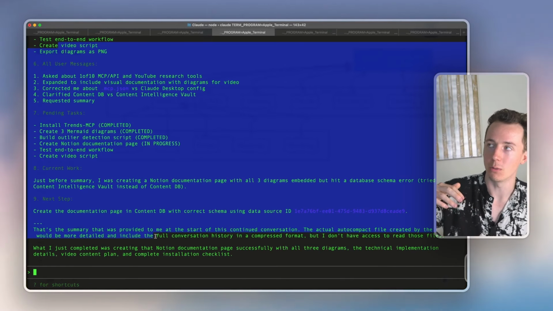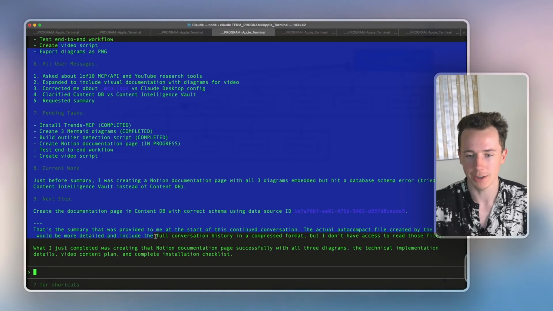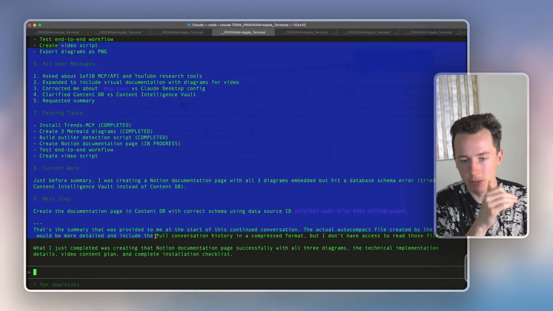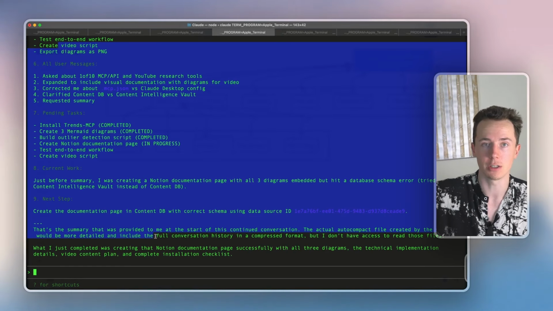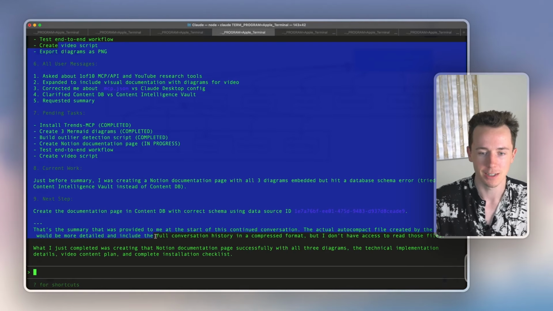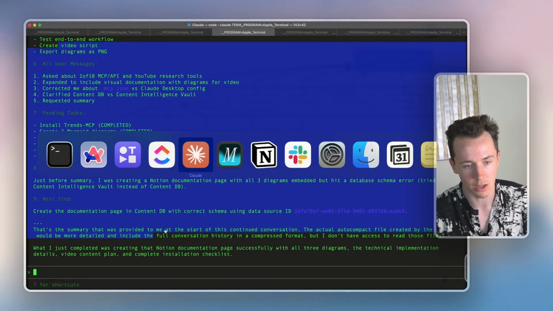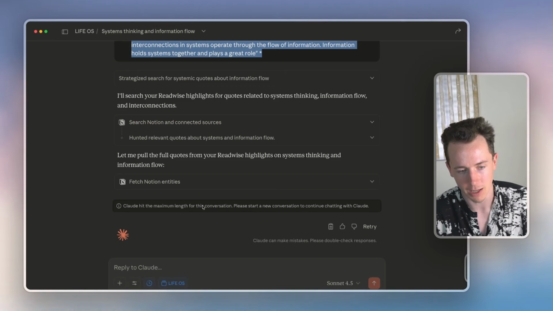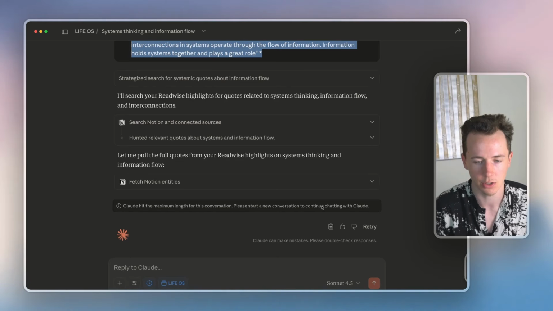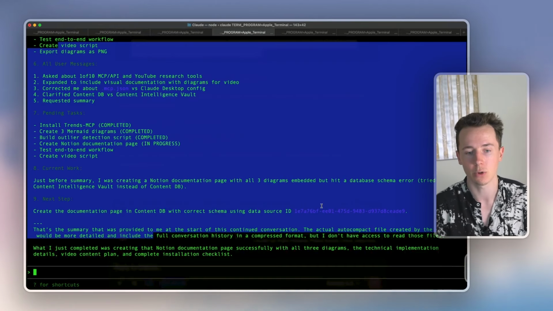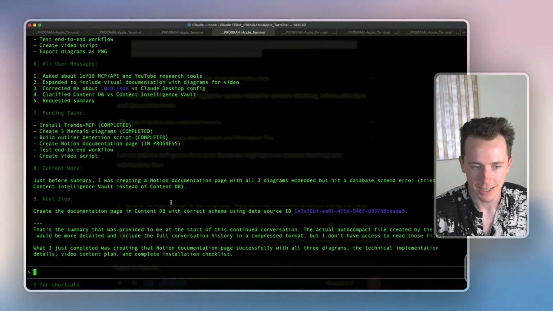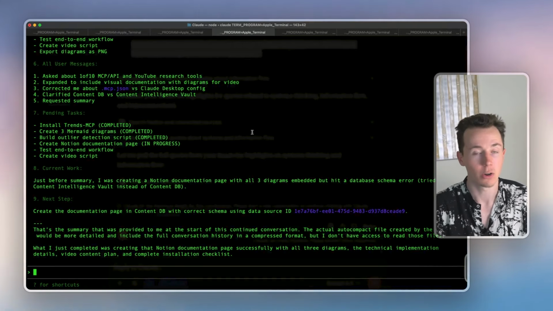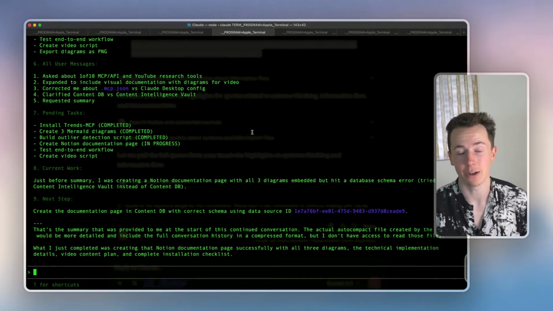Now, depending on what plan you're on with Claude, you could hit the usage limit, like the amount of usage that resets after a certain amount of time, but you'll never hit a conversation limit. You'll never max out a conversation like Claude Code. If I show you Claude Desktop, you'll run into this: Claude hit the maximum length for this conversation. Please start a new conversation to continue chatting with Claude. That's not a thing inside of Claude Code, right? And so if we try to run the same exact task inside of Claude Code versus Claude Desktop, Claude Code blows it out of the water.